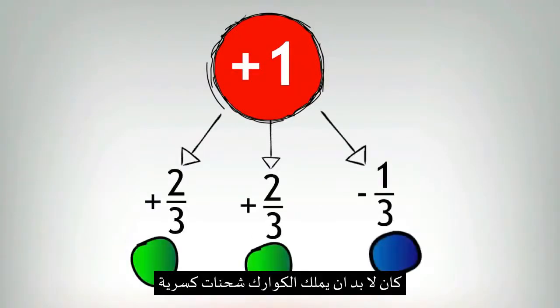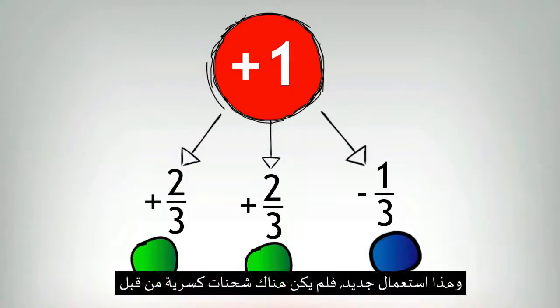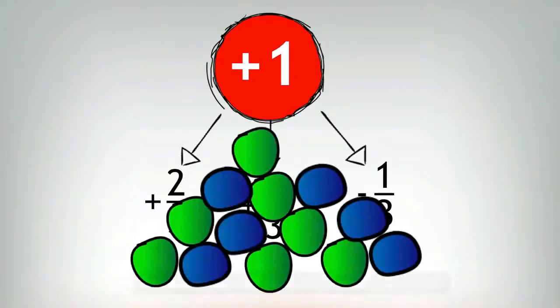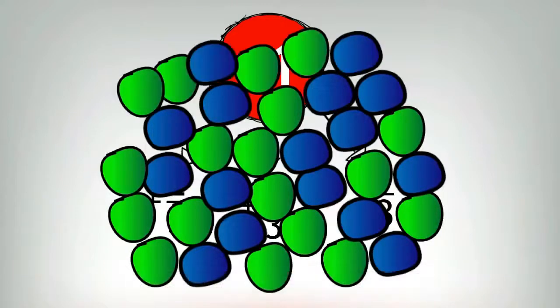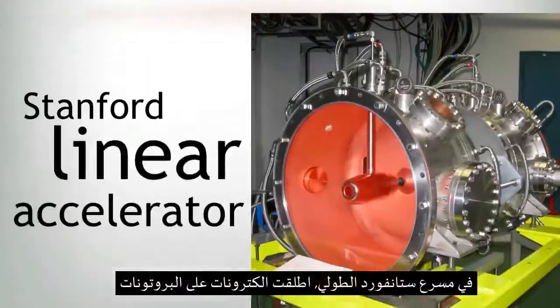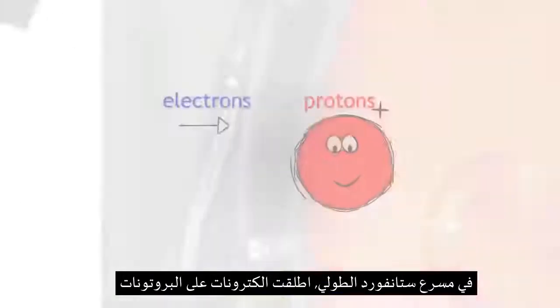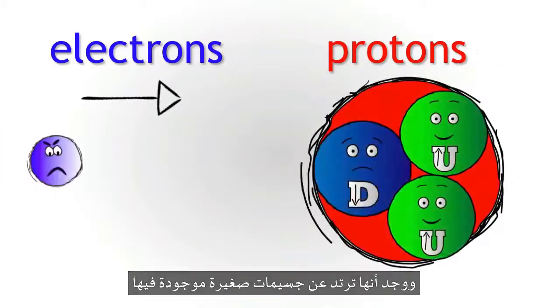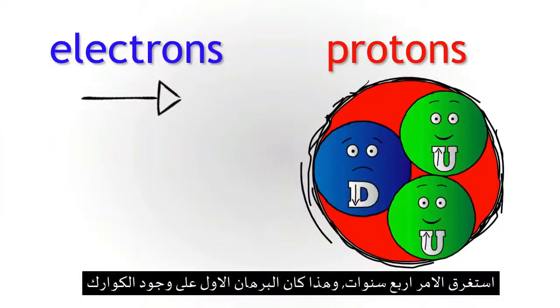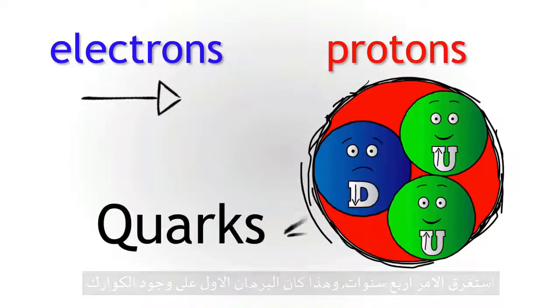In order for their calculations to work, however, these quarks needed to have a fractional charge. This was a new concept, as fractional charges had never been seen before. Quarks are the fundamental building blocks of all particles that we know of. At the Stanford Linear Accelerator, electrons were fired at protons and found to bounce off of tiny particles inside them. It had taken 4 years, but this was the first evidence for the existence of quarks.